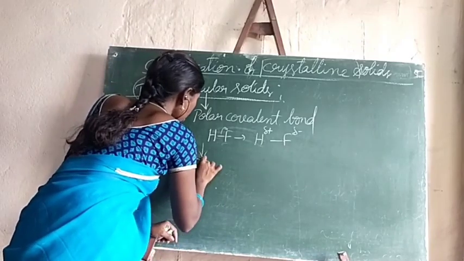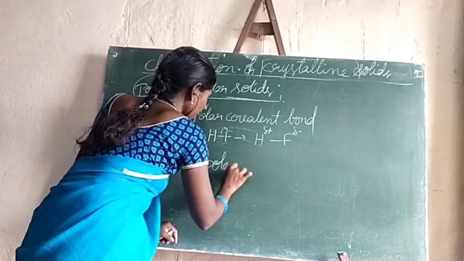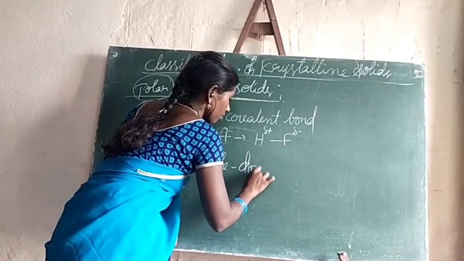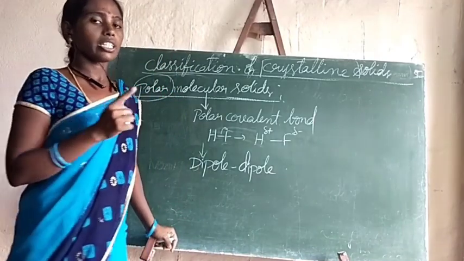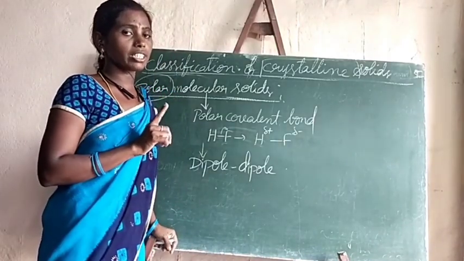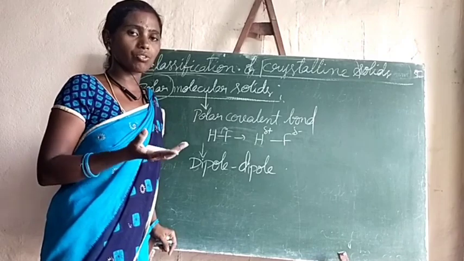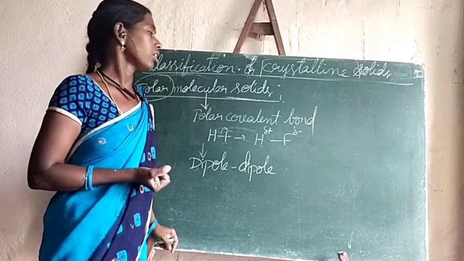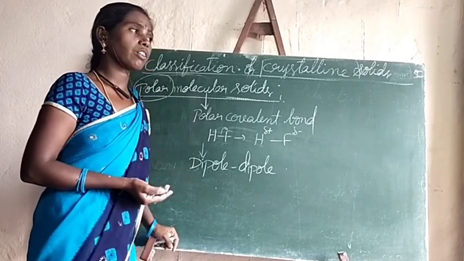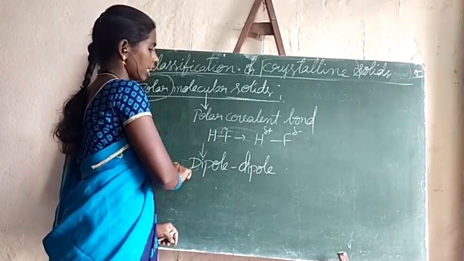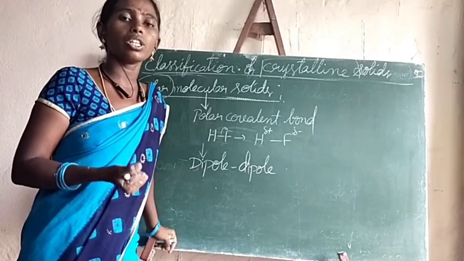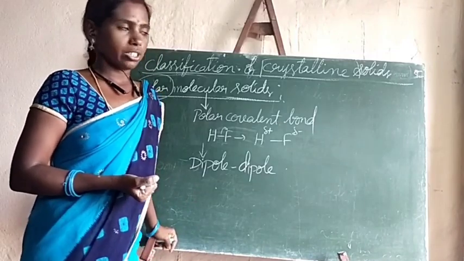Dipole-dipole interactions will be there. In the case of non-polar molecular solids, van der Waals or London dispersion forces hold the molecules together. In the same manner, in polar molecular solids, dipole-dipole interaction will hold the molecules together.